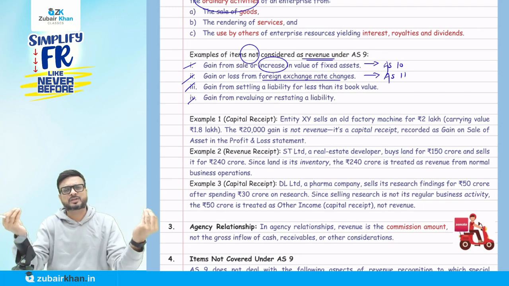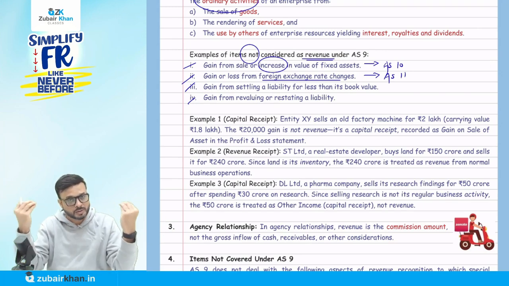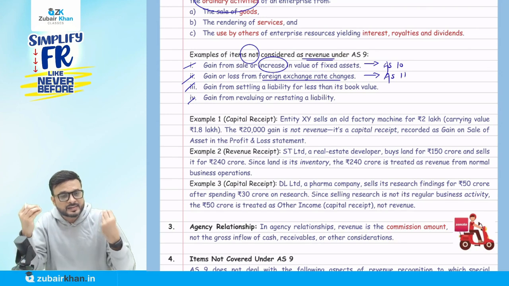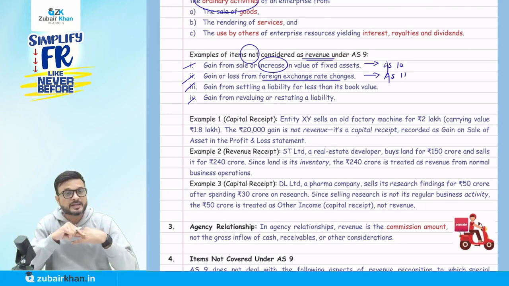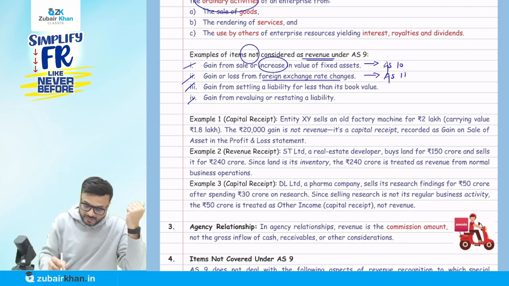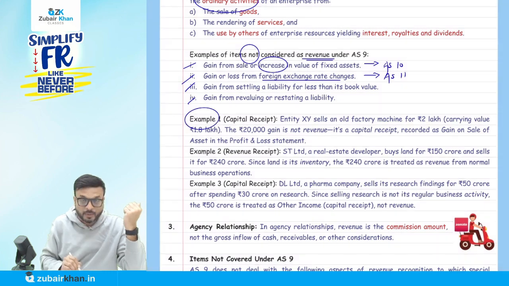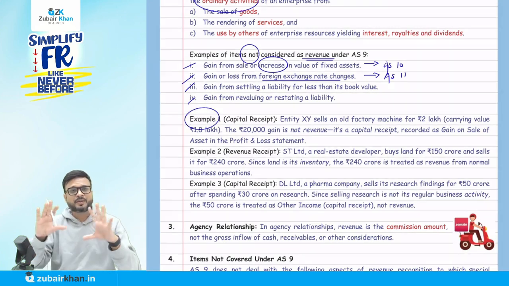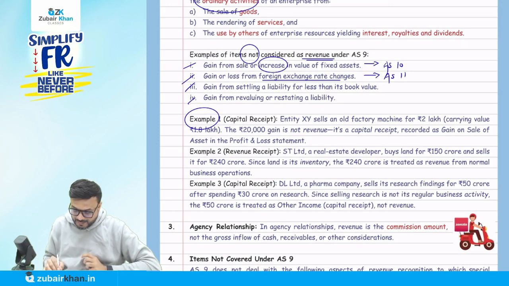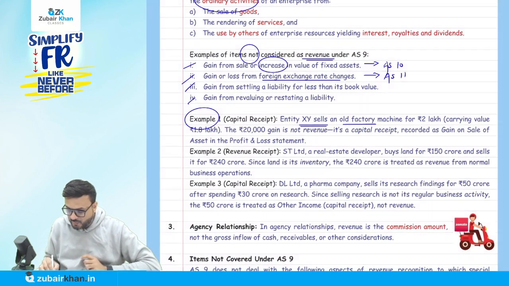AS 9 simply talks about when you have revenue from the ordinary course of business. Okay. Let's take certain examples. All these examples are from the ICAI study material only. Now, example number 1. But basically I have simplified all those examples here. Okay.